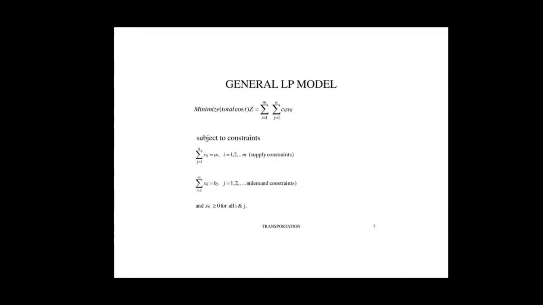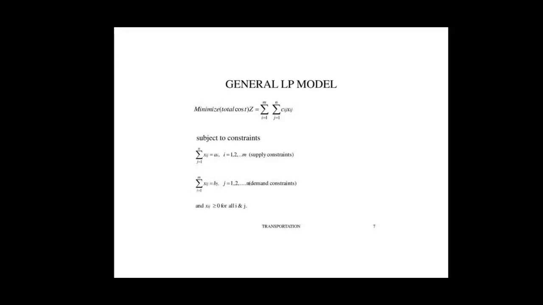These are two sets of constraints. Now this restriction causes one constraint to be redundant, hence it can be deleted, so the problem will now have m plus n minus 1 constraints and mn unknowns.